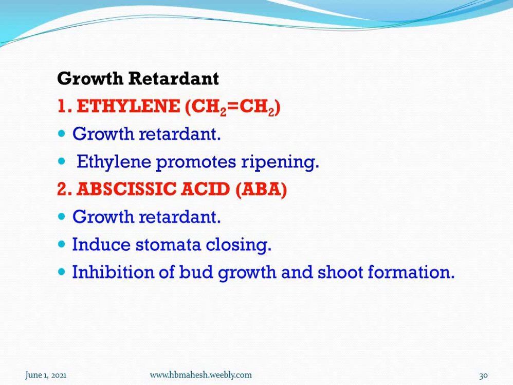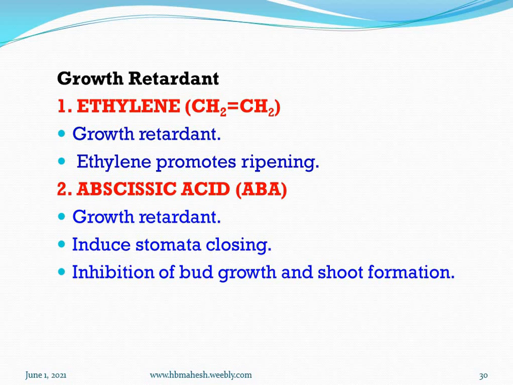Likewise abscisic acid, another growth retardant, induces stomata closing. It closes the stomata. So it induces growth retardation, and it inhibits bud growth and shoot formation, but it controls the aging process.